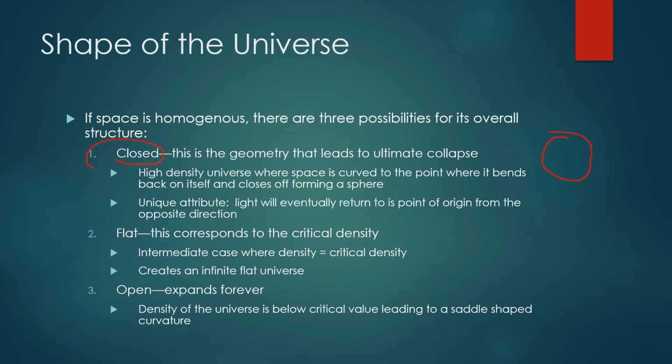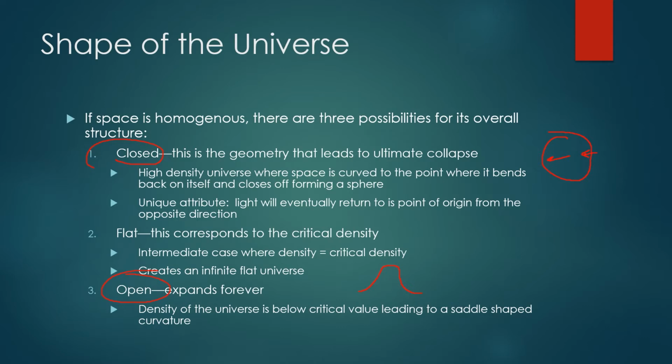And the one unique attribute of this is if light goes in one direction, it will eventually come back from the other direction. If the density of the universe is below the critical value, the curvature of space will curve like a saddle. It will create a negative curvature, curving up in one direction and down in another. This is also known as an open universe. In this case, the universe will have a density that allows it to be below the critical value, allowing it to just expand forever. And basically, you'll have a saddle shape.